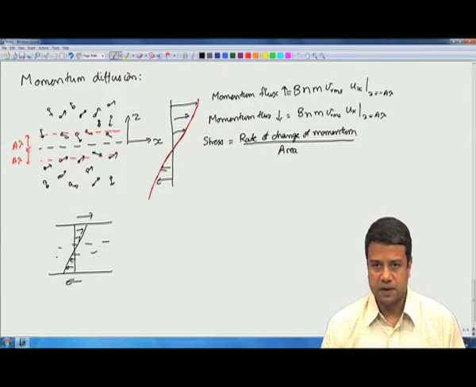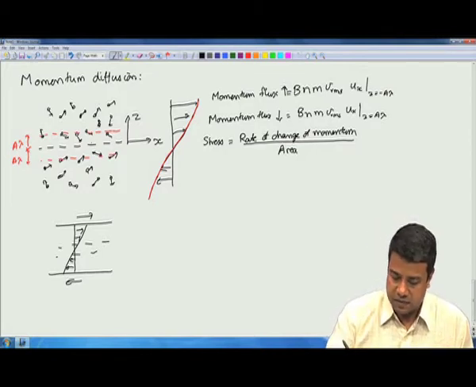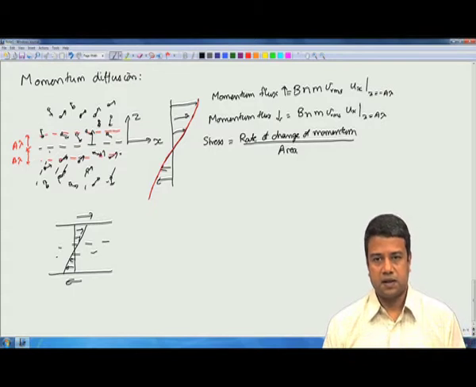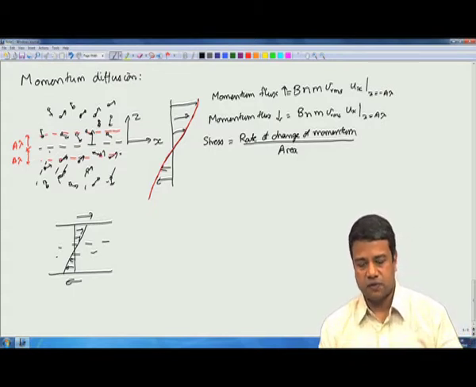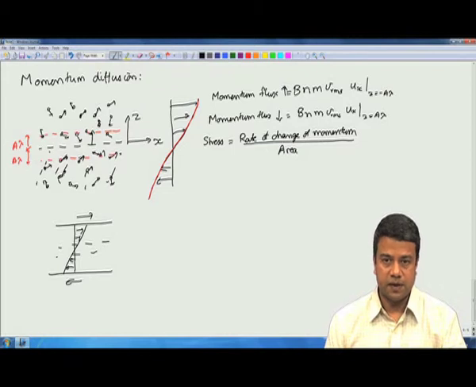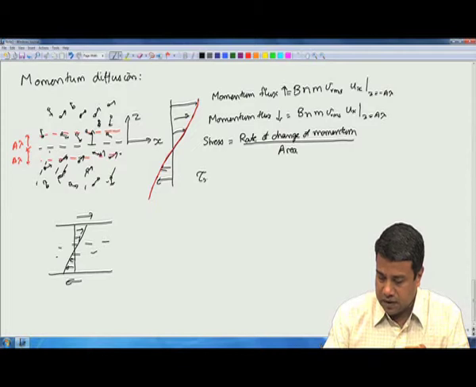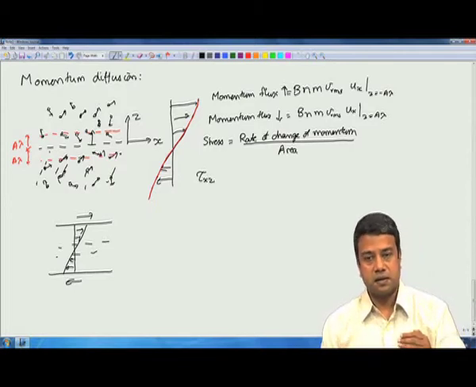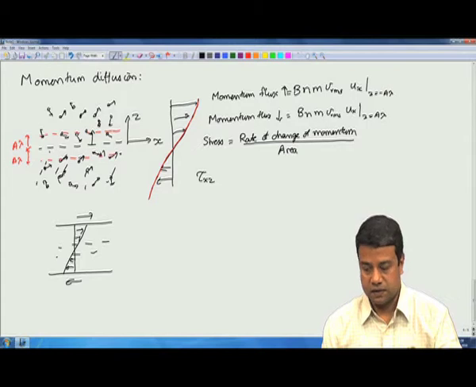Here I will make a slight distinction from what I had done earlier in the case of mass transfer. I will define the stress to be positive if it increases the momentum of the volume that is below the surface, that is, the volume for which the outward perpendicular is in the plus z direction. So, tau x z is the momentum change per unit area in the x direction.